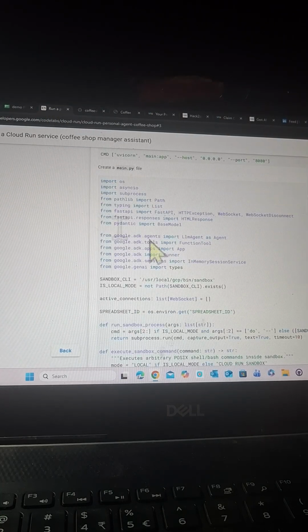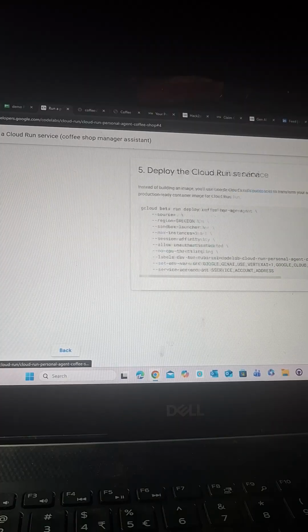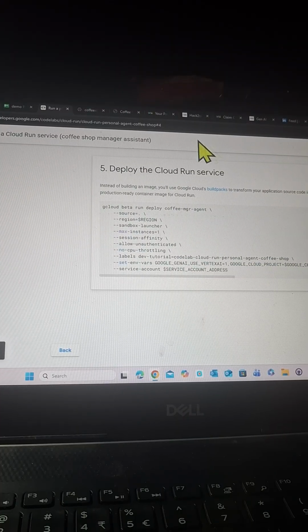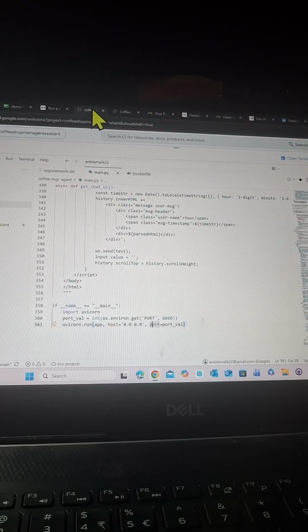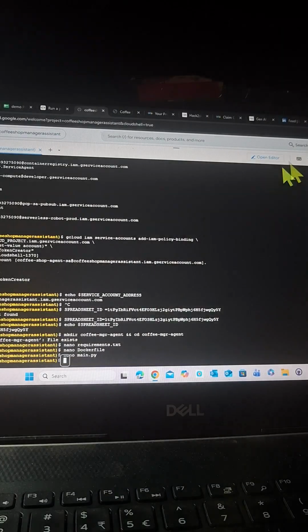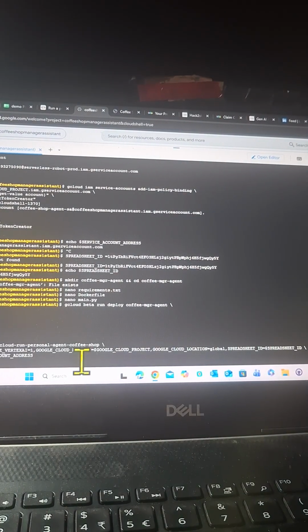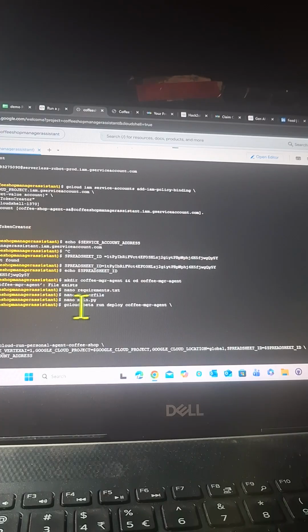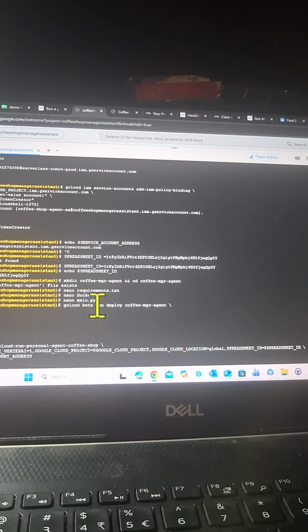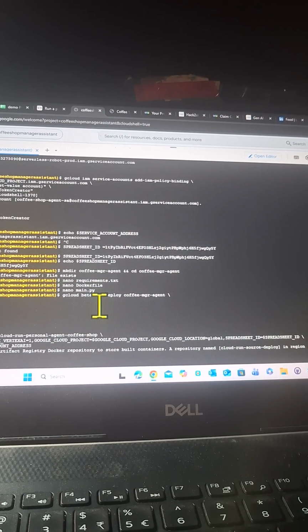Okay, last but not the least, we are left with deploying to the cloud. So let's quickly run this, go back to the terminal, and try to deploy this in US West 2 now. Okay, the deployment gets successful. gcloud beta run is the command, since this is not a production application.